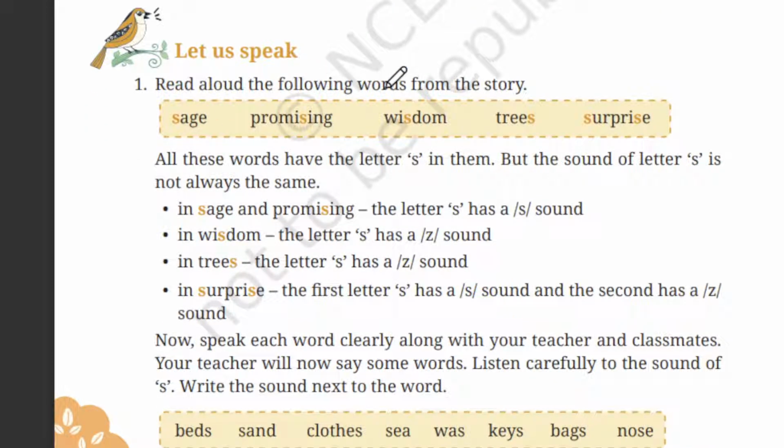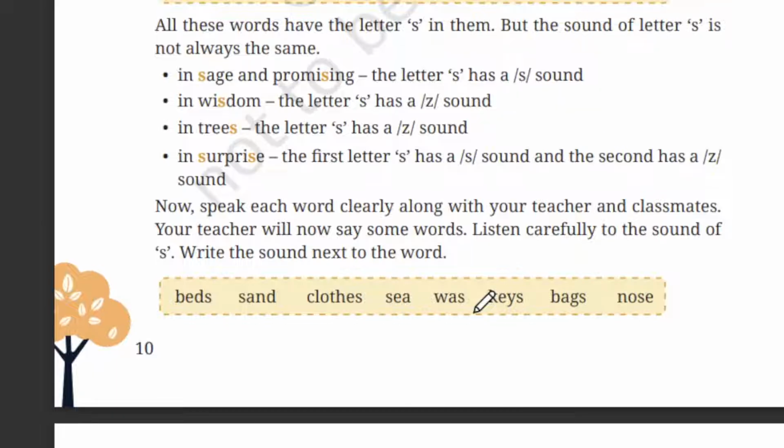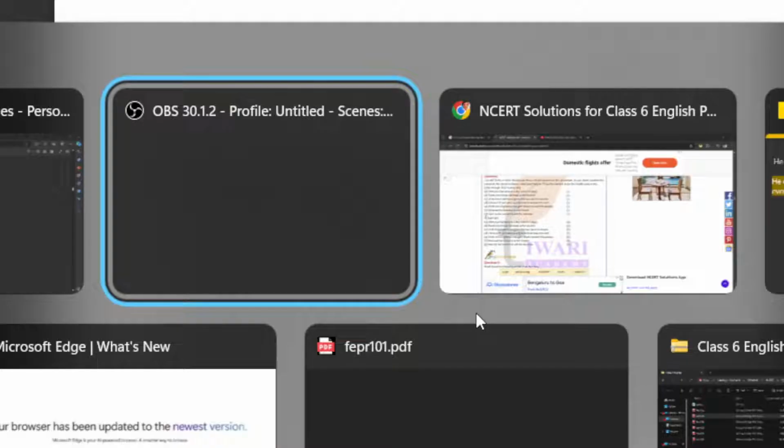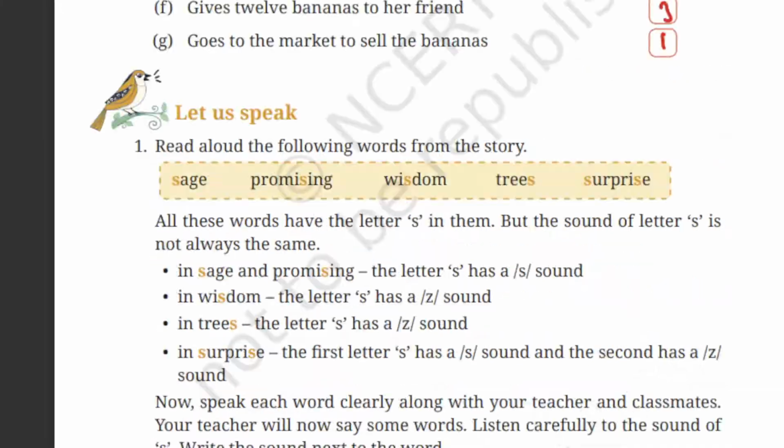Read aloud the following words from the story: sage, promising, wisdom, trees, surprise. All these words have S in them, but the sound of S is not always the same. In sage and promising, the letter S has an S sound. In wisdom, the letter S has a Z sound, like wisdom, right?